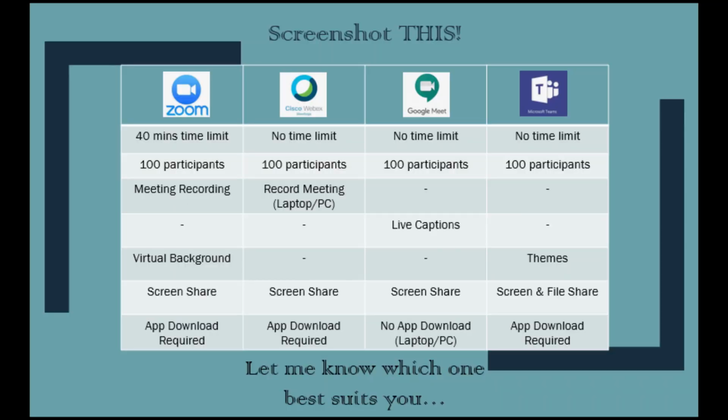And 40 minutes, okay, 40 minutes is an issue, but as I mentioned, you can choose the recurring meeting button when you schedule a meeting, and then you can just keep clicking on, and it will continue for the next 40 minutes. So Zoom is more for a friendly casual meet, and Microsoft Teams is for the professionals. These are the two extremes of the spectrum.